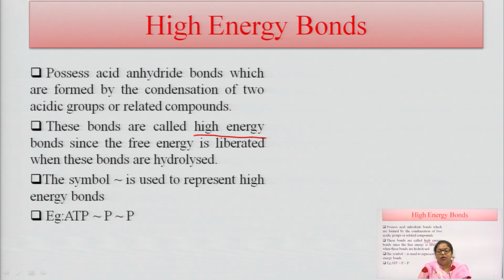And this symbol, which I also explained at the start, is used to represent the high energy bond. When carbon, nitrogen, or other molecules are attached with the high energy phosphate bond, this symbol is used for determination of the high energy bond. Like this, when ATP is attached with phosphate bonds, this symbol shows the high energy bond present here.